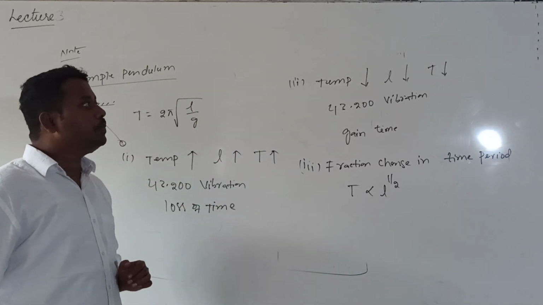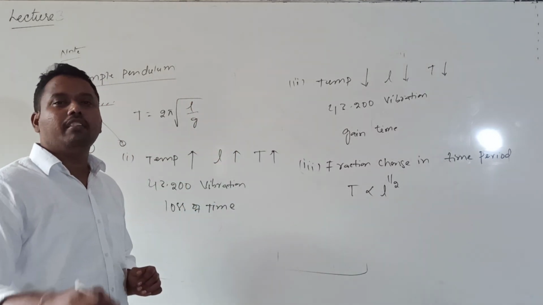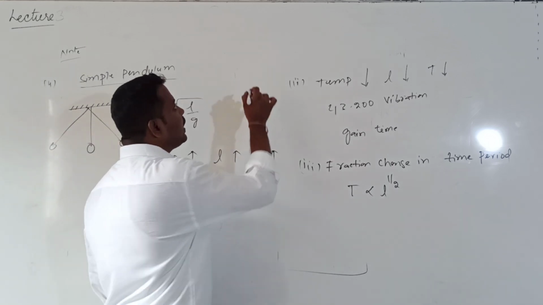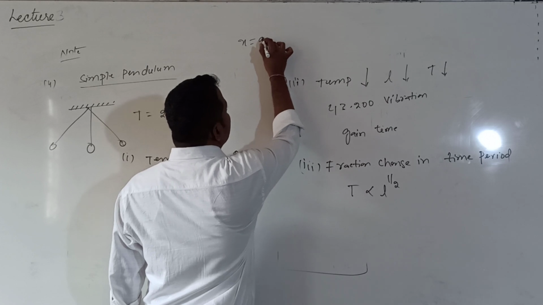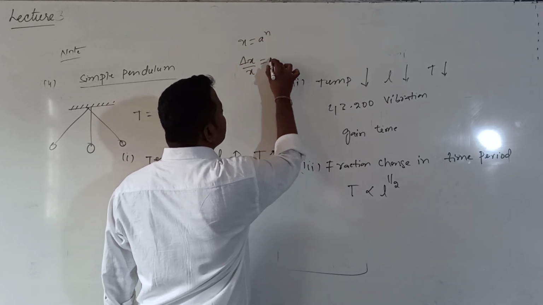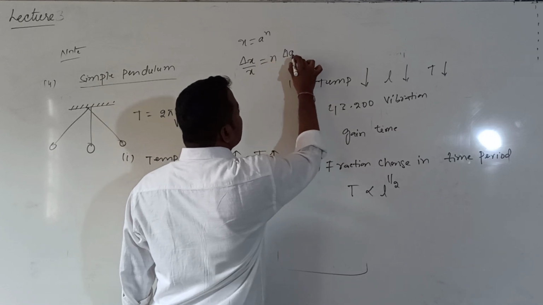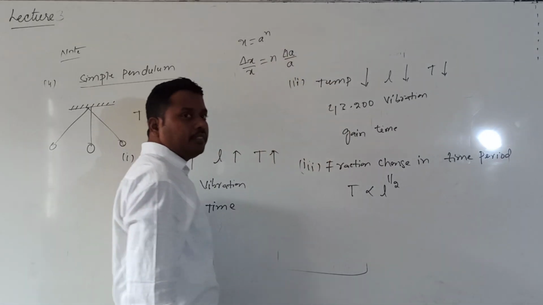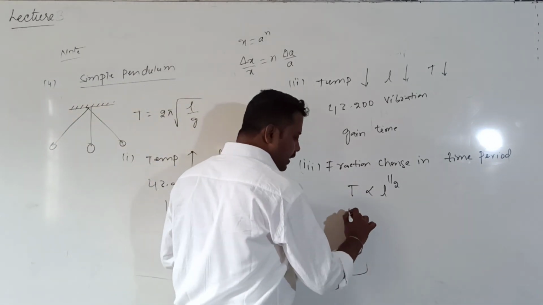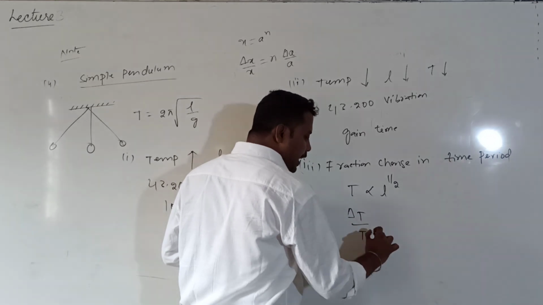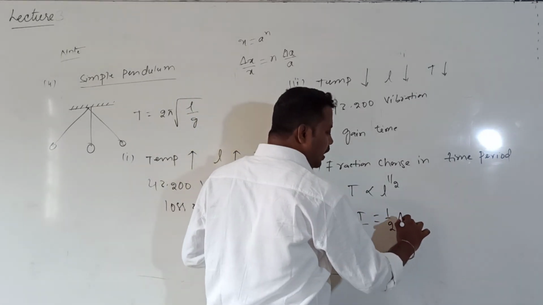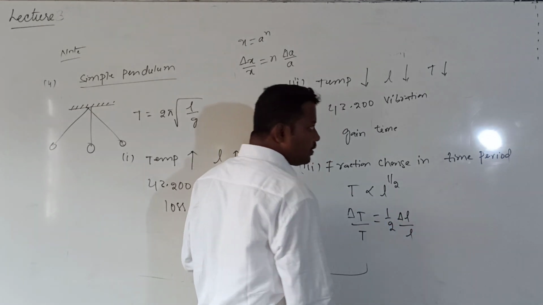In the error and approximation method, you studied whenever x is equal to a power n, delta x by x is equal to a formula. X is equal to a power n. What is the formula for delta x by x? It is n into delta a by a. Correct? So this is the power rule. From this, by using that formula, can I write delta T by T is equal to 1 by 2 into delta L divided by L.